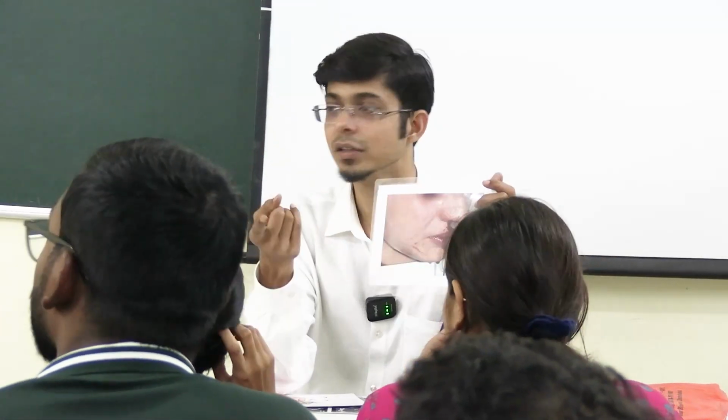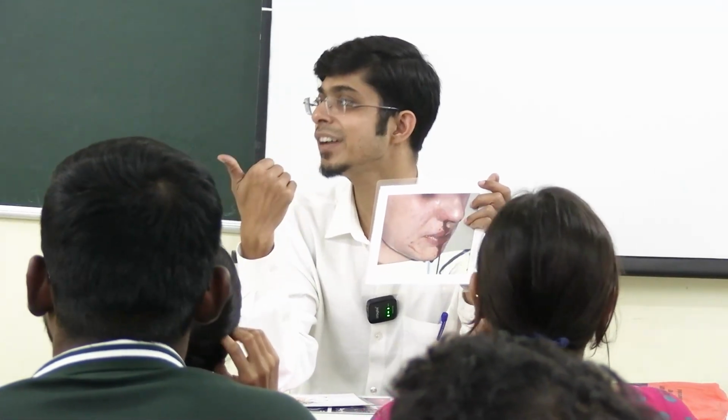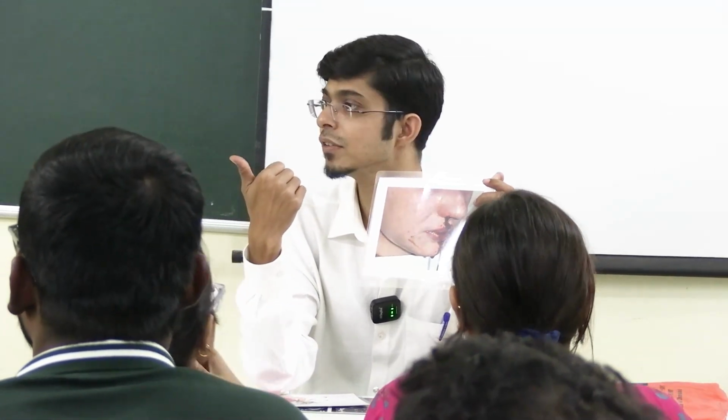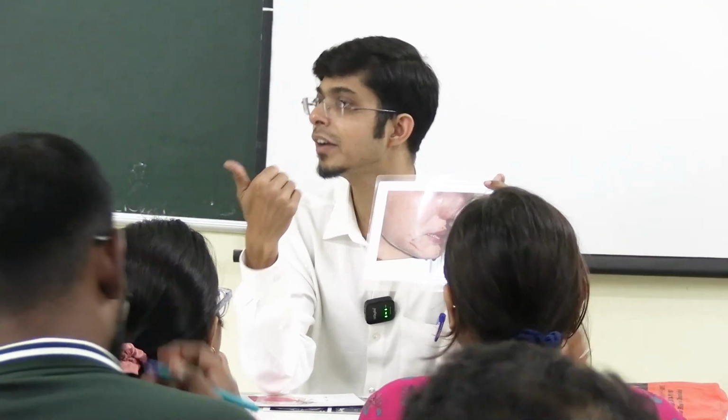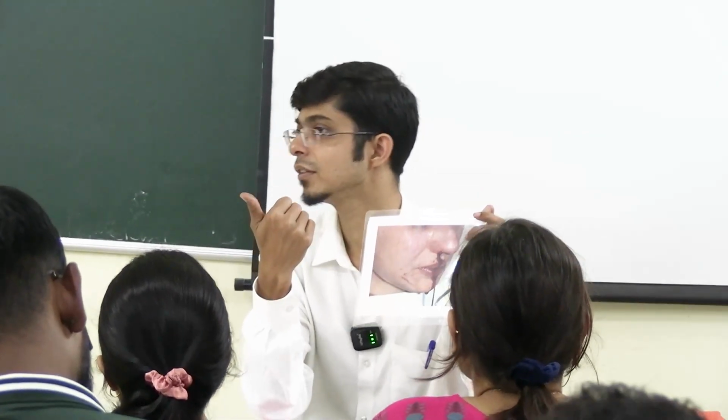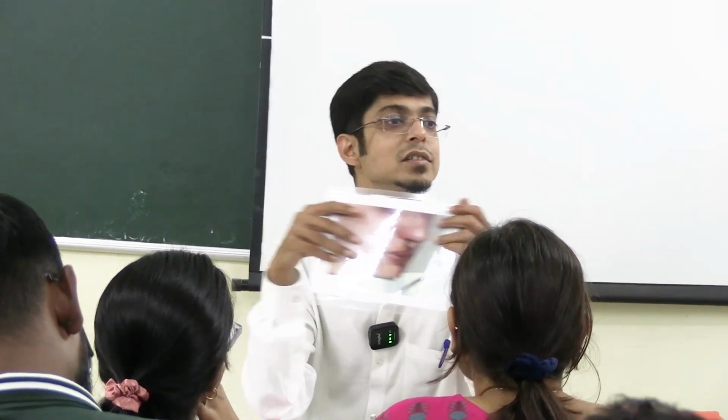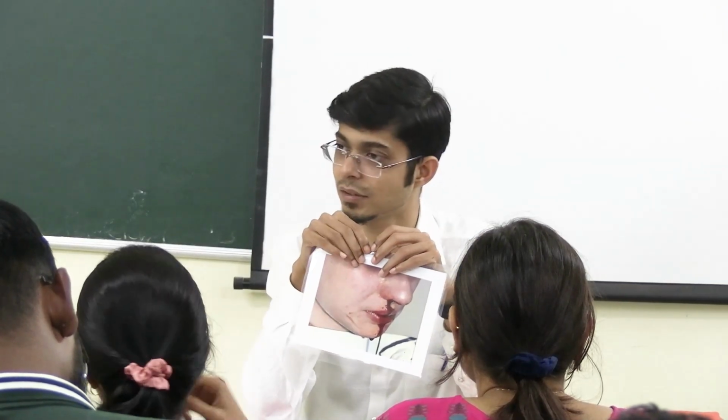Others. Someone said foreign body. So an old neglected foreign body can cause local inflammatory reactions and cause epistaxis. Others. Infected nasal polyps. Antrochoanal polyps are very common in children.